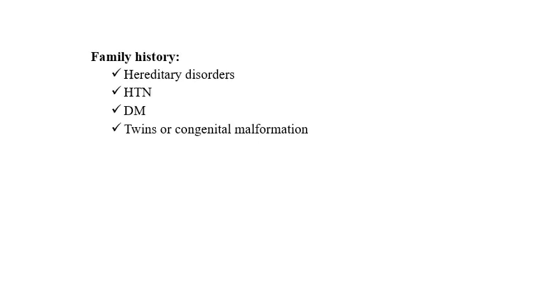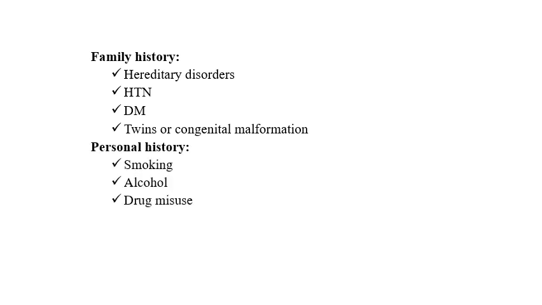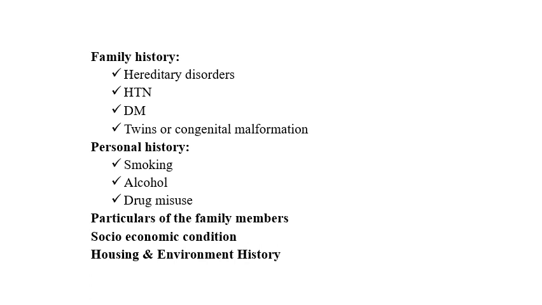family history: hereditary disorders, hypertension, diabetes mellitus, twins or congenital malformations. Personal history: smoking, alcohol and drug misuse. Habits of the family members, socioeconomic condition, housing and environment. This, as we had discussed in the previous lectures on general clinical social history, should be in a quiz format.